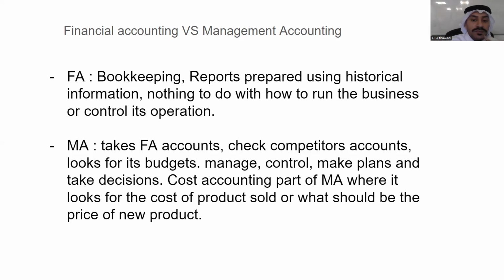Management accountants do more work than financial accounting. They use financial accounting statements and that information. They also get information from other sources, for example the competitors, because to compete, they want to see the competitors. They plan budgets, manage the operation, control the expenses, make plans and take decisions, which we also call cost accounting.